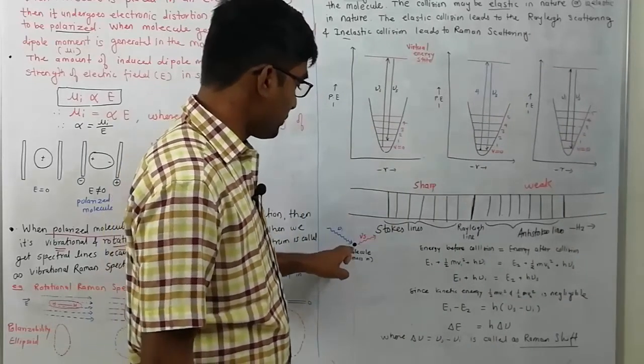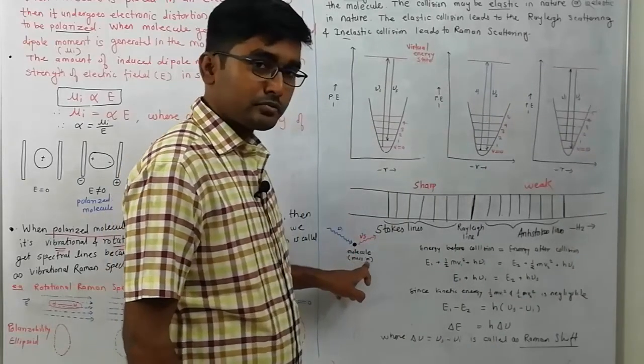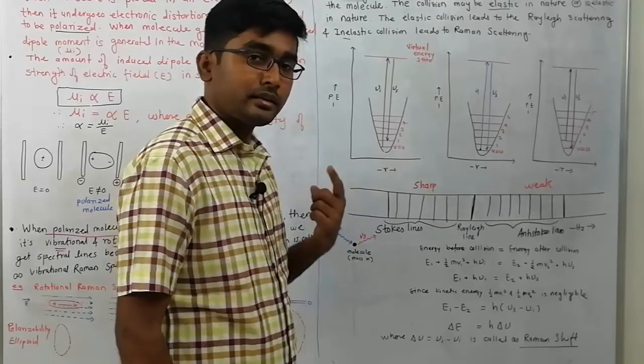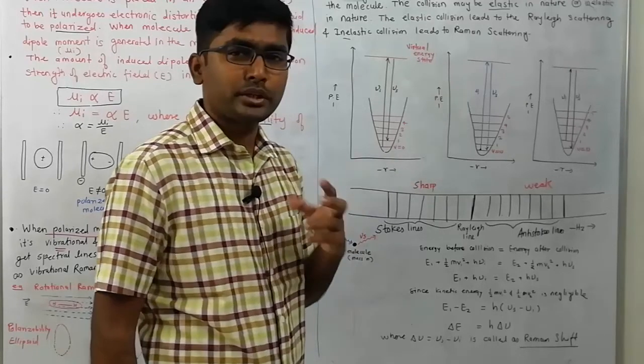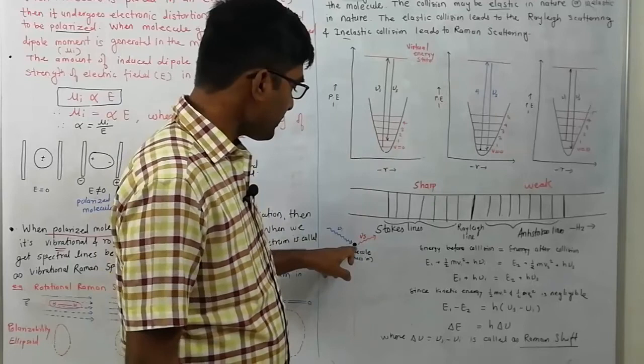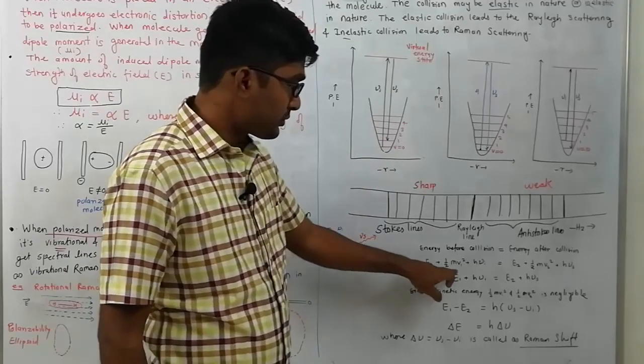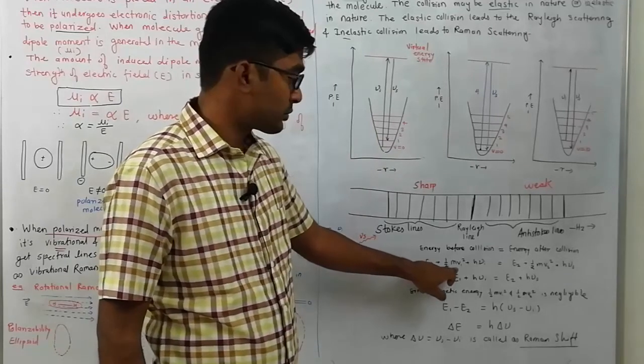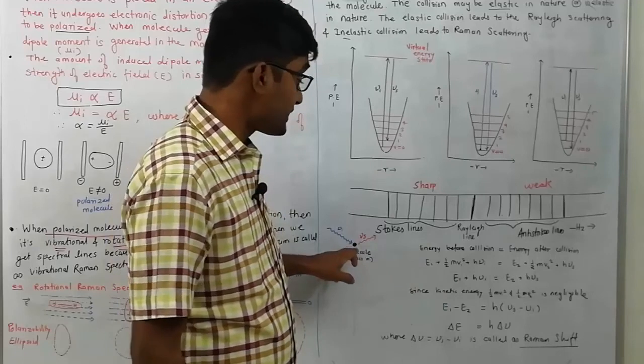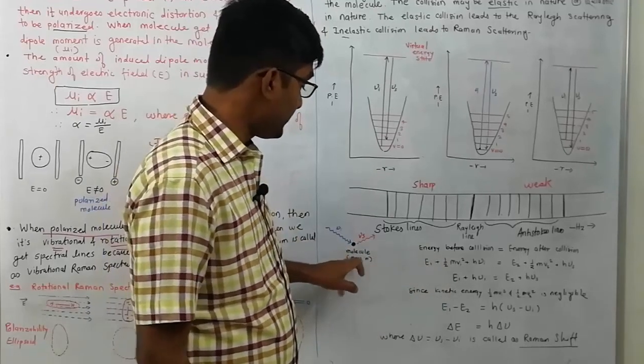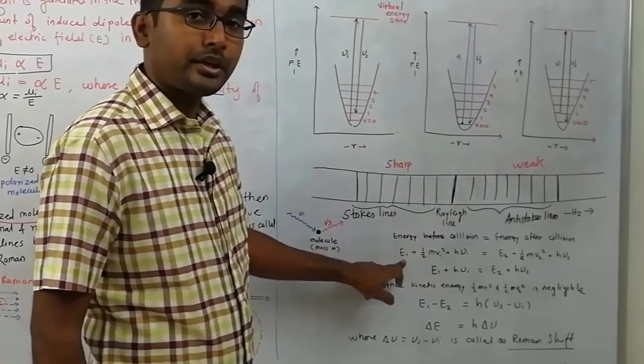This is our molecule having mass m, continuously in motion in the sample. So its kinetic energy is equal to 1/2 m v1 square, where v1 is the initial velocity, and the initial energy of the molecule is E1.